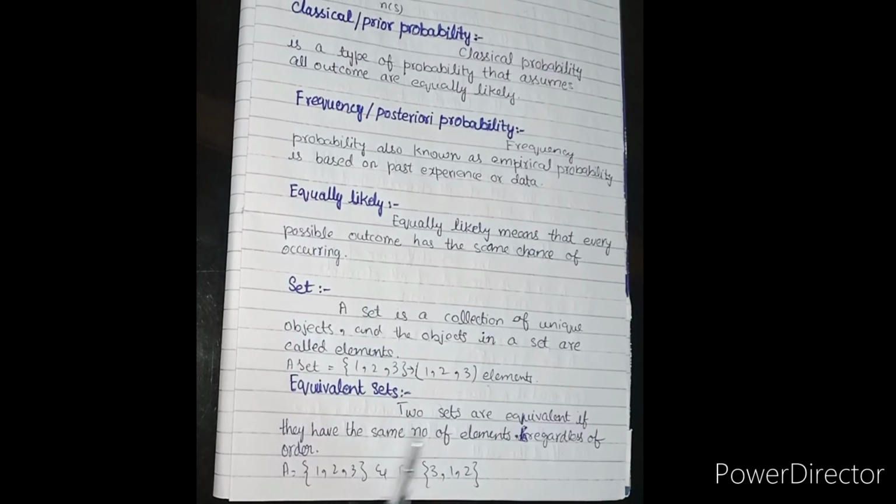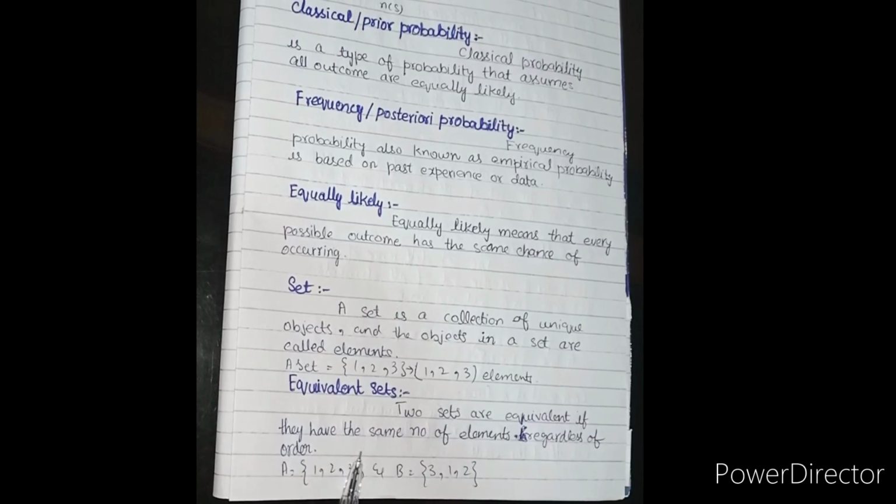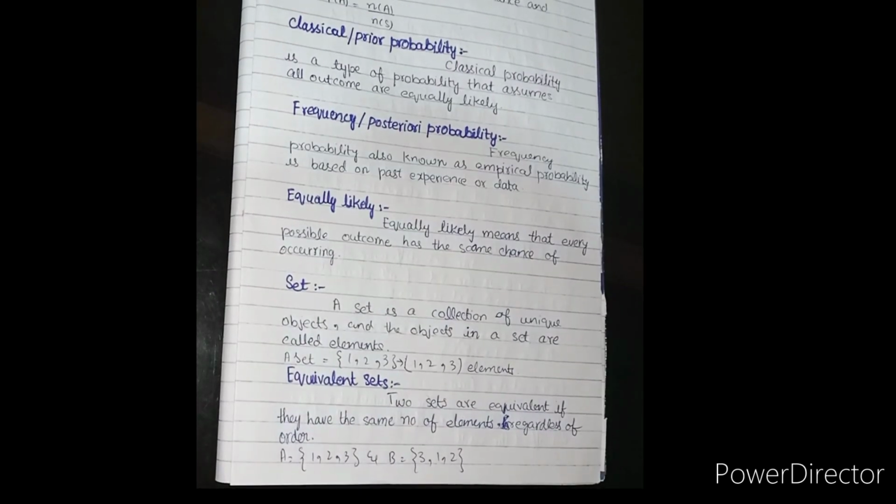Equivalent set. When we say that two sets are equivalent, it means they have the same number of elements. In other words, two sets are equivalent if they have the same number of elements regardless of order. For example, if we have set A and set B, even though the order of the elements may differ, the sets are equivalent because they contain the same number of elements. The concept of equivalent sets focuses on the number of elements within the set, disregarding the order.